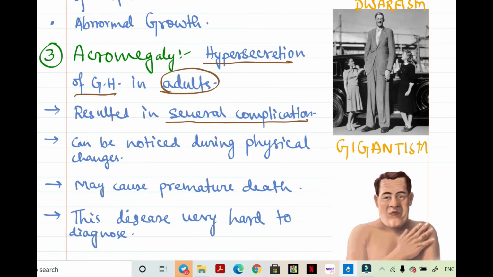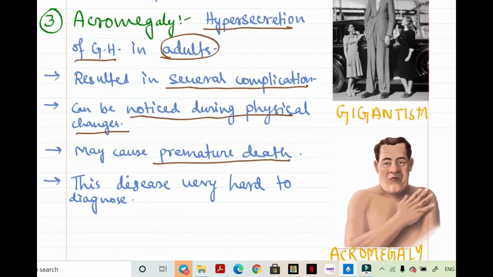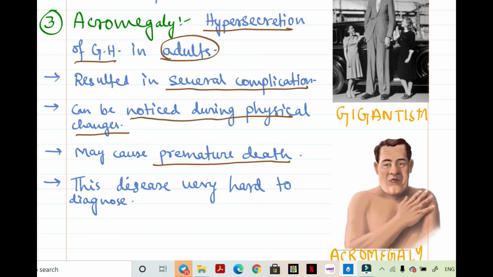It may cause premature death if it remains unchecked. Means if it is not diagnosed and not treated properly, then it may cause premature death. Premature death here does not mean death during a premature stage, that is, in a baby. It means early death, in one word. It can be noticed during physical changes, meaning if acromegaly enhances the change in physical condition, then it can be noticed. This is a very rare case, and this disease is also very hard to diagnose.